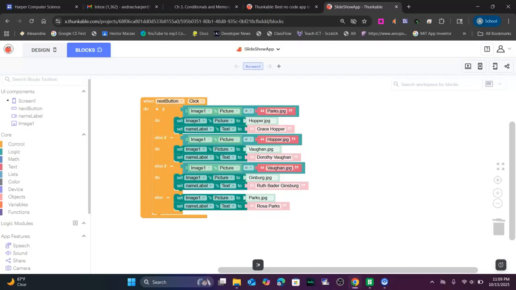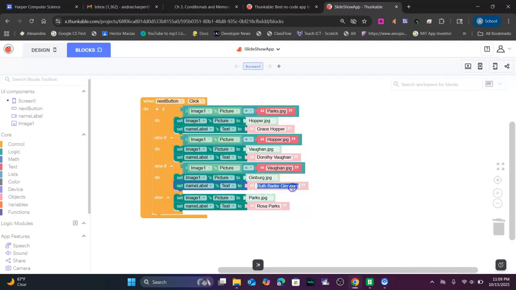So this is a pretty simple conditional statement. Well, not really simple, but this is a conditional. So when it first runs, when I hit the next button, our first image is set to Parks, so that is true. So it sets our image to Hopper, and then we set our label's text to say Grace Hopper. And then once we hit the button again, it is set to Hopper, so this condition will be true. And I'll just come down here and do the setup code with Vaughn and Dorothy Vaughn. And then we hit enter, we'll check to see if it's Vaughn, which it should be. We'll go on through with Ginsburg and Ruth Bader Ginsburg.